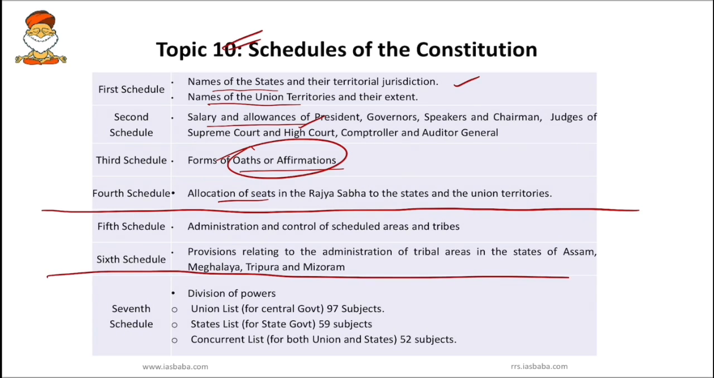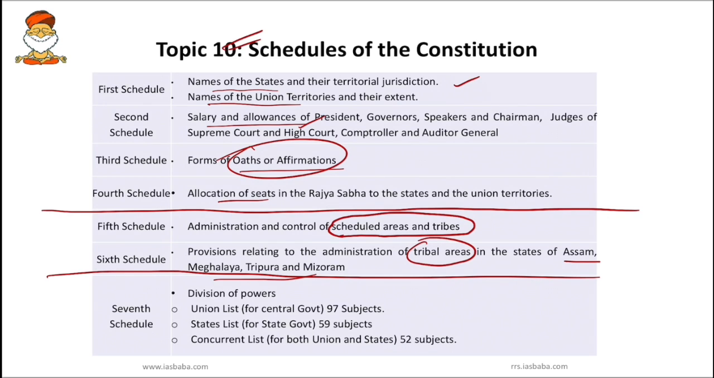5th and 6th schedule are very important. The 5th schedule deals with scheduled areas and tribes, and the 6th schedule deals with tribal areas. You have to remember these 2 important differences. The 5th and 6th schedules are important for both prelims and mains, because recently Arunachal Pradesh was seeking the 6th schedule from the center. Know that the 6th schedule majorly deals with Northeast India, whereas the 5th schedule usually deals with scheduled areas in mainland India.